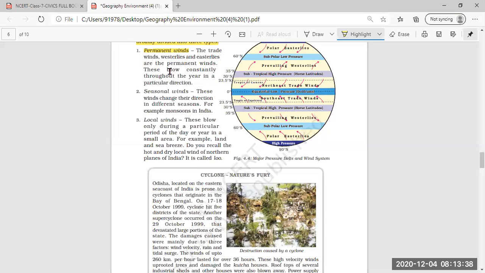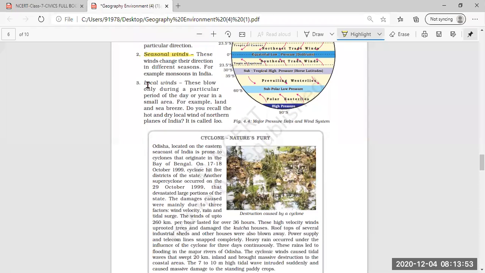The winds which blow from the western side are called westerlies, and those which blow from the eastern side are called easterlies. Then there are seasonal winds, that blow from season to season, like the monsoon winds. Then local winds, the third type of wind. We have read about land and sea breeze as the best example of this.